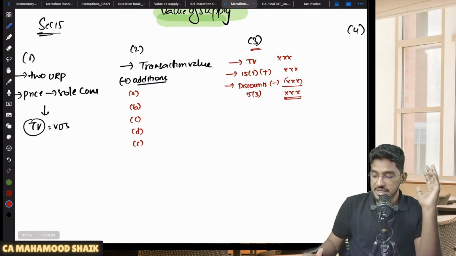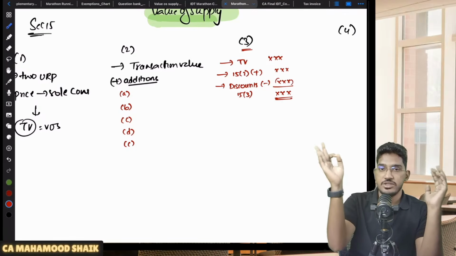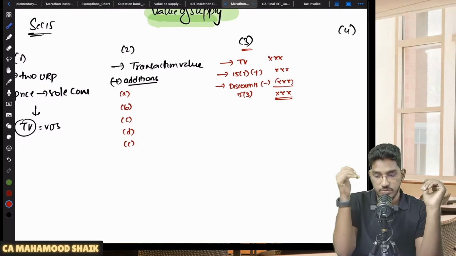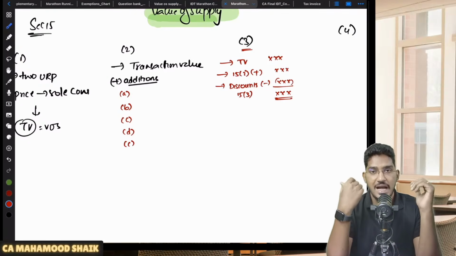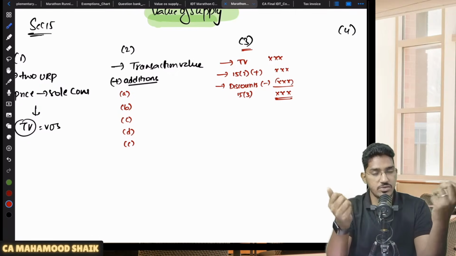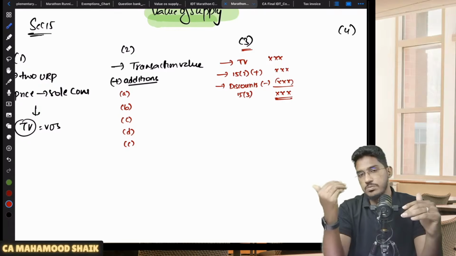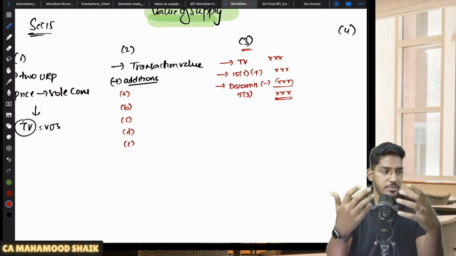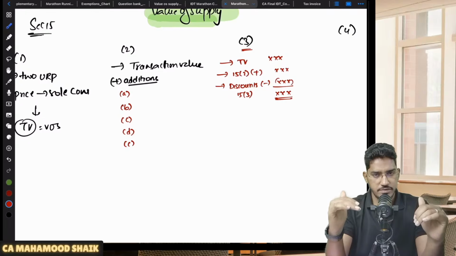Now 15 subsection 3 says that, okay, you have taken transaction value, you have also done the additions as per 15 subsection 2, clause A to E. To that, you have to make some adjustments for discounts. As a common business practice, we give discounts. In business, discounts are very common. So there will be 2 kinds of discounts. One is pre-supply discount, other one is called post-supply discount. So they will tell you how to treat the pre-supply discount, how to treat the post-supply discount. That is what we are going to learn in 15 subsection 3.